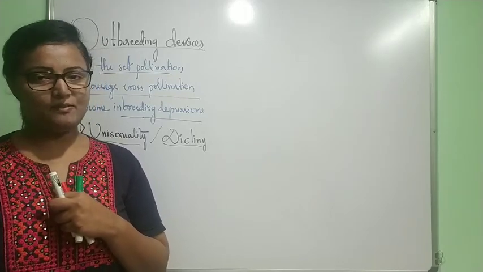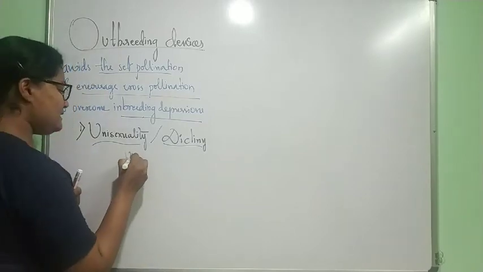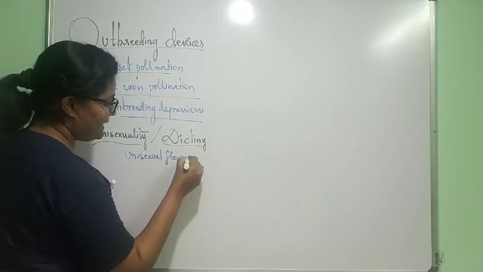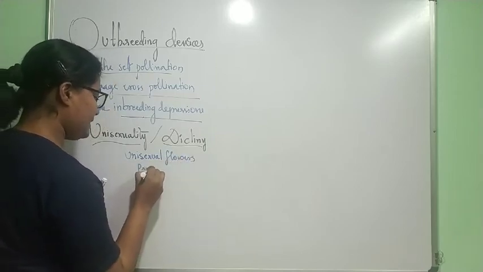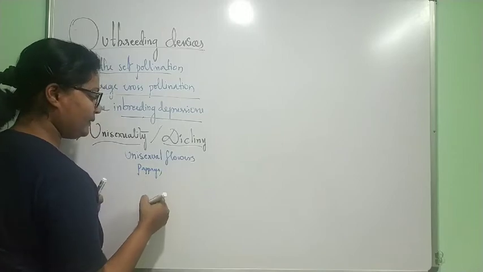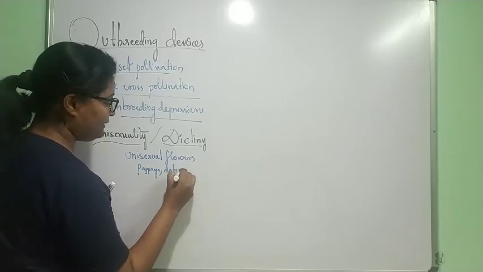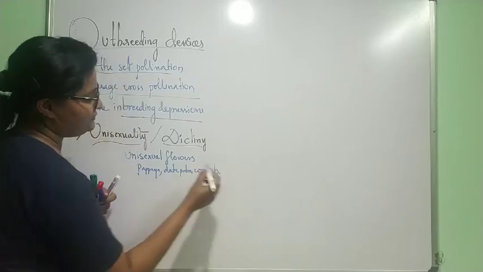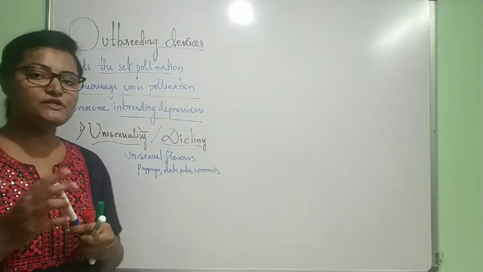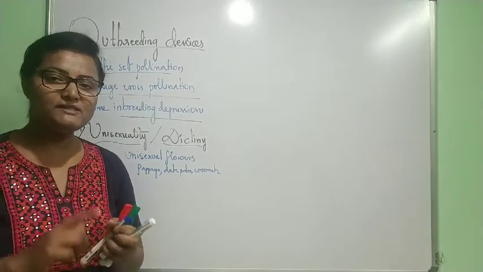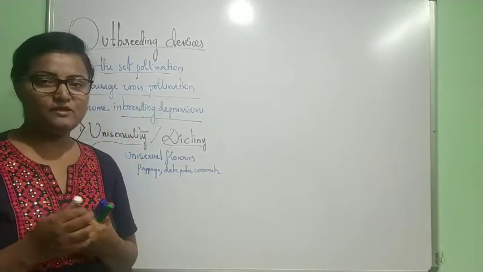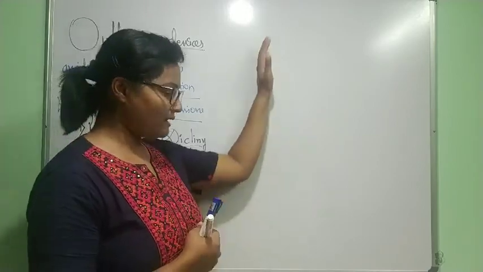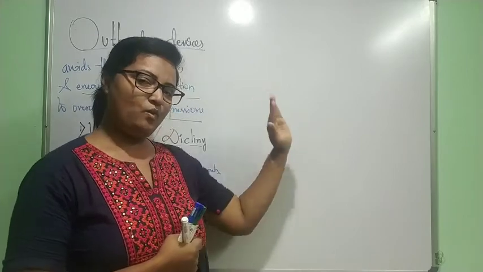Okay, hence because of producing unisexual flowers, like for example papaya, date palm, coconut. So all these plants produce unisexual flowers, and what happens? They perform cross pollination. We know unisexual flowers, okay, from one complete plant, only one kind of